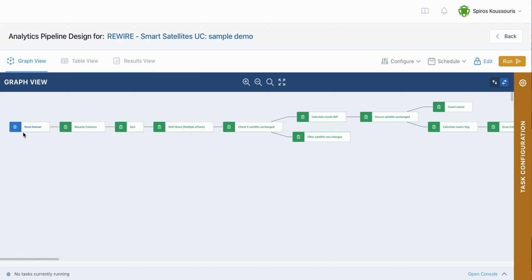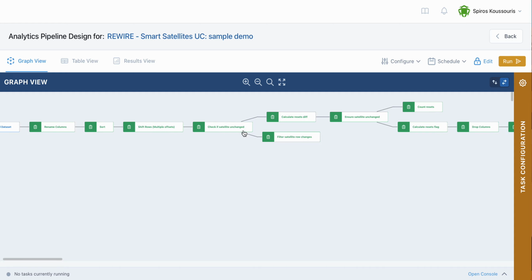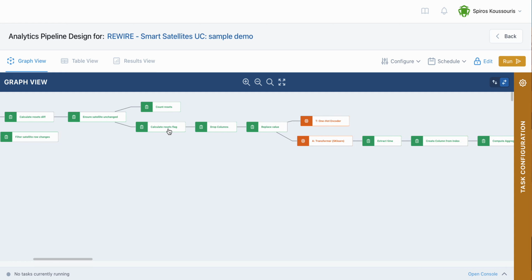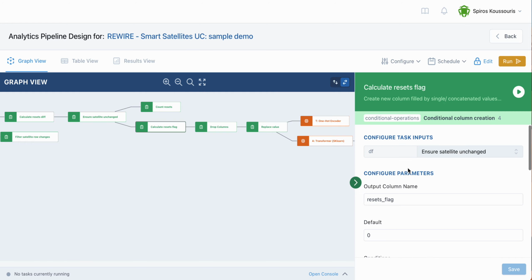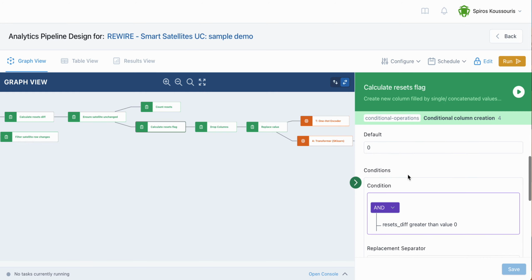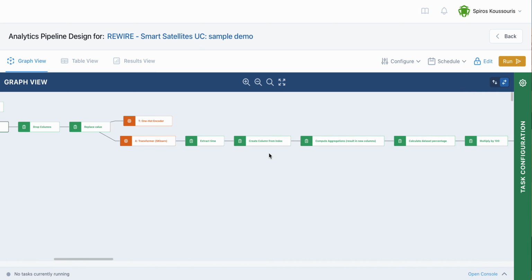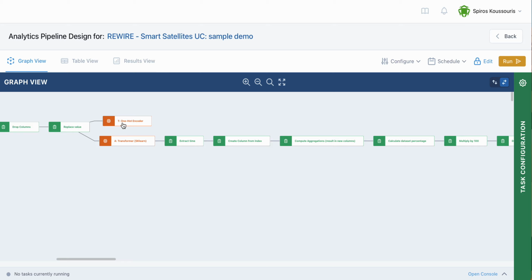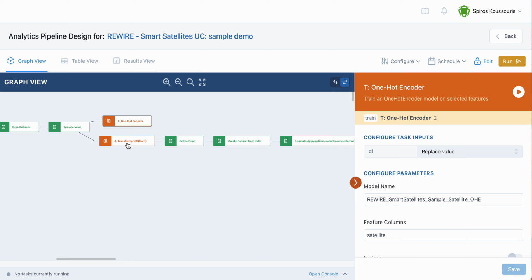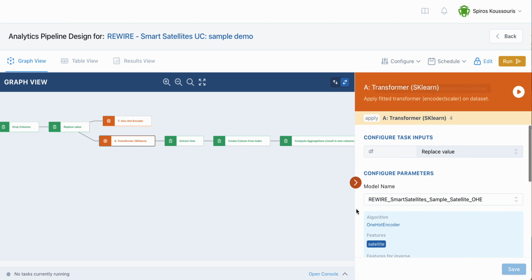In blue color, we have the input blocks, such as read dataset, read data frame, etc. These are typically at the very start of a pipeline. Then in green color, we have various data preparation blocks. For each of these blocks, the data scientist has to configure the parameters of the function. Moving on, in orange color, we have the machine learning blocks. In this instance, we have the training of the model with a one hot encoder, and here we fit a transformer on the dataset.